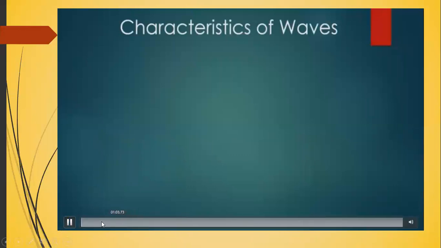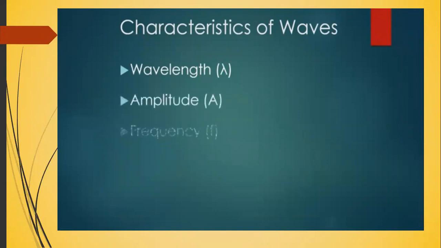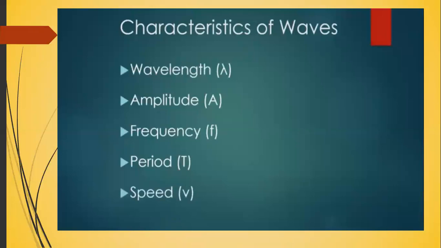The focus of this lesson is to learn about the different characteristics of waves. We'll mostly be looking at transverse waves, but these characteristics apply to both transverse and longitudinal waves. Here's a quick list of the characteristics we'll be looking at. Wavelength, which is abbreviated by the Greek letter lambda, kind of looks like an upside down lowercase y. Amplitude, frequency, period, which is a capital T as opposed to the lowercase t that we use for time, and speed. Now we'll take a look at each one of those individually.